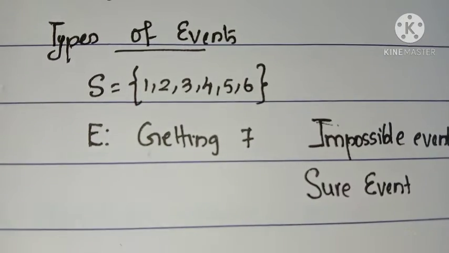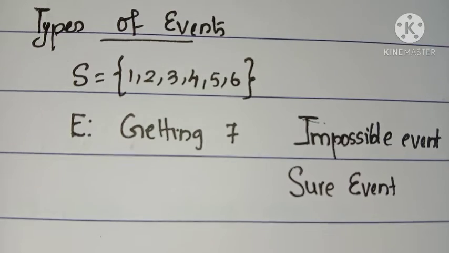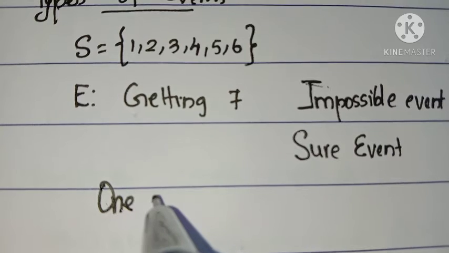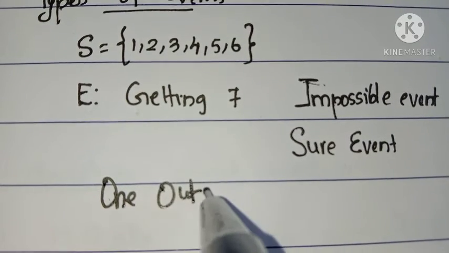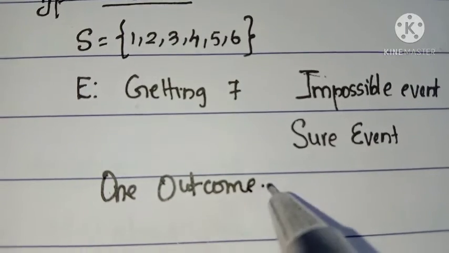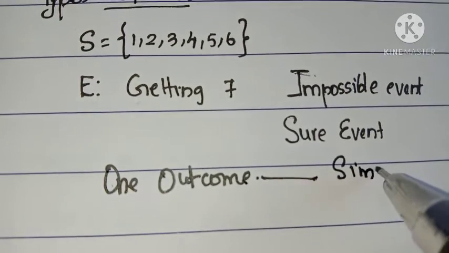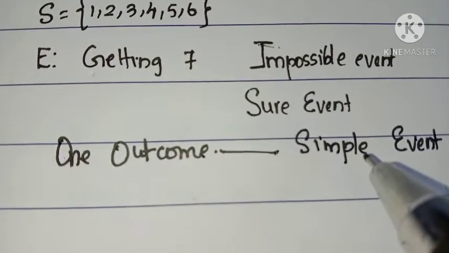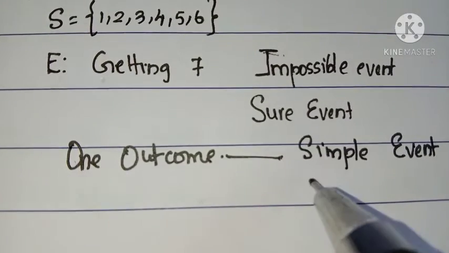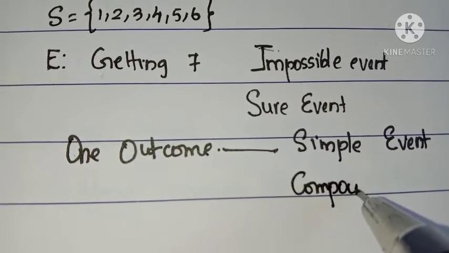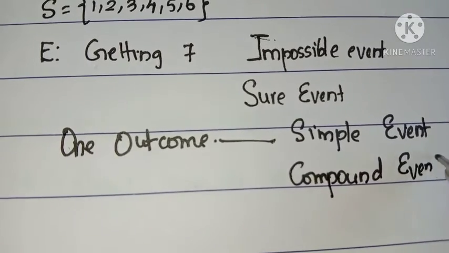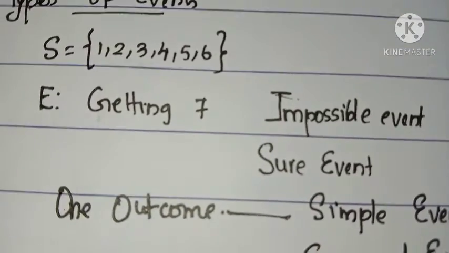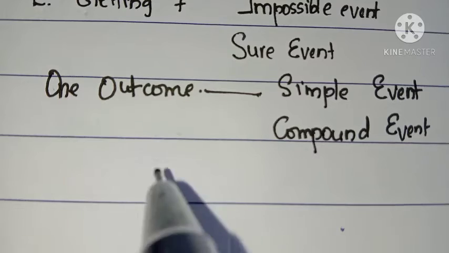Now listen. Suppose we have an event having only one sample point or only one outcome. Then this type of event is known as a simple event. An event having only one outcome is known as a simple event. Otherwise, it is known as a compound event. So, simple and compound events. These are the main types of events: impossible event, sure event, simple event as well as compound event.